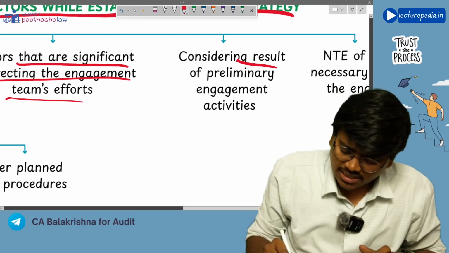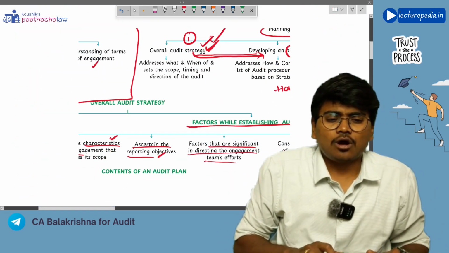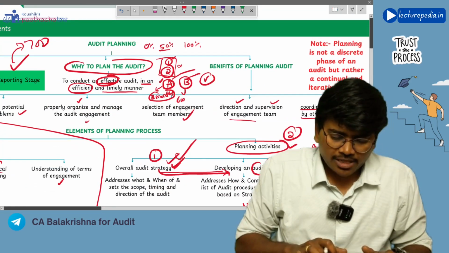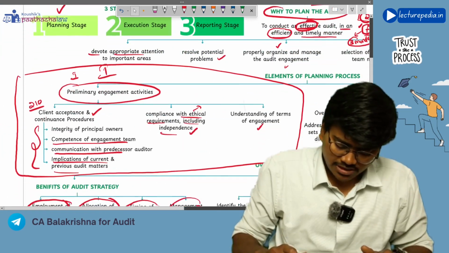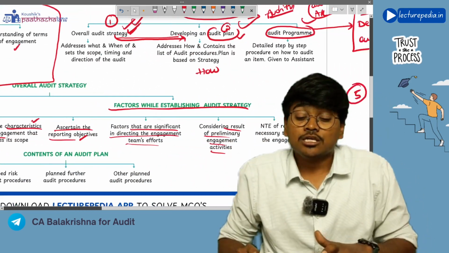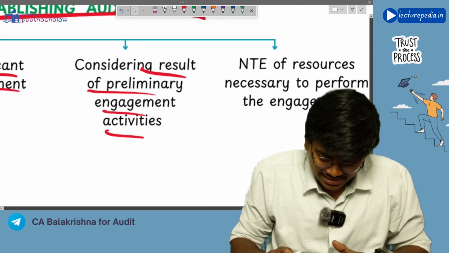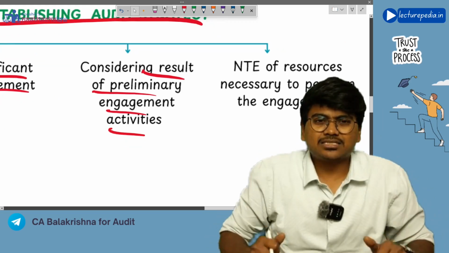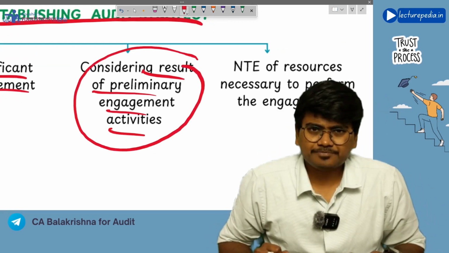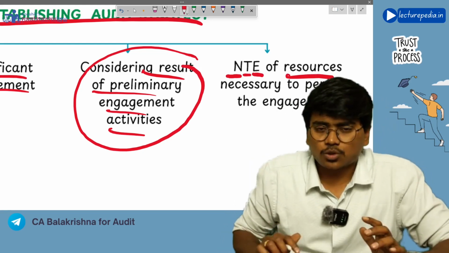Next, consider the result of preliminary engagement activities. Okay, now the first element of this planning process is performing preliminary engagement activities, right? So in this preliminary engagement activity performance, if you have found any matters, consider those matters also while developing the overall audit strategy. Okay, and next, finally, nature, timing, extent of resources.